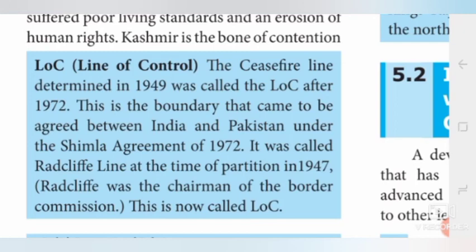LoC is the Line of Control. The ceasefire line determined in 1949 was called LoC after 1972. This is a boundary that came to be agreed between India and Pakistan under the Simla Agreement of 1972. So under the Simla Agreement of 1972, the LoC was drawn, the boundary line between India and Pakistan. It was called the Radcliffe Line at the time of partition in 1947. So in 1947 it was called Radcliffe because Radcliffe was the chairman of the border commission. This is now called LoC, that is the Line of Control.